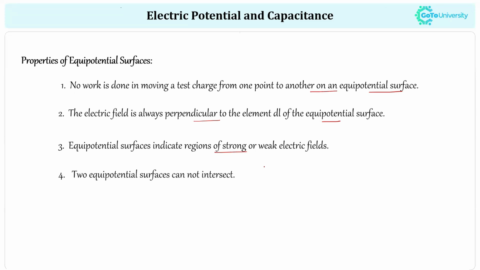And the fourth one is that two equipotential surfaces cannot intersect. It's like electric field lines. It's known that electric field lines never intersect each other. Similarly, equipotential surfaces will not intersect. So these are the main properties of equipotential surfaces.